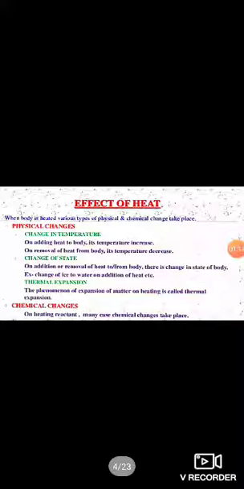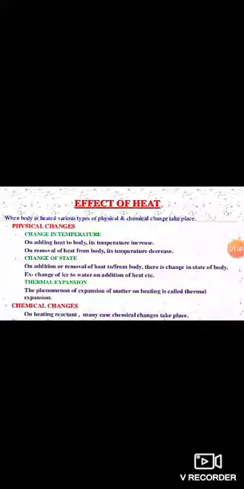Effect of heat. Students, when a body is heated, various types of physical and chemical changes take place. Number 1, physical change. Change in temperature. On adding heat to a body, its temperature increases. On removal of heat from a body, its temperature decreases.